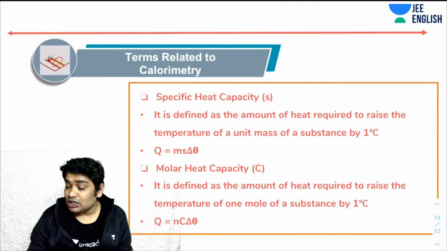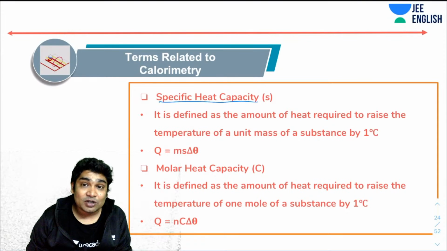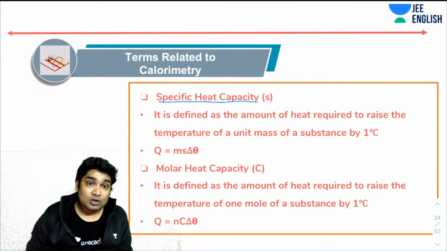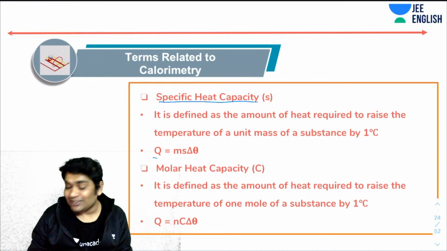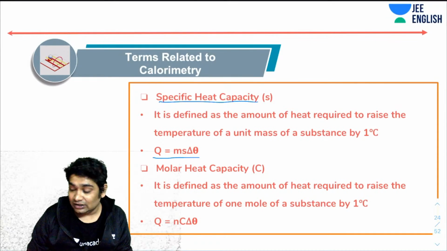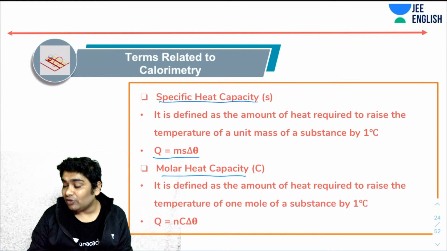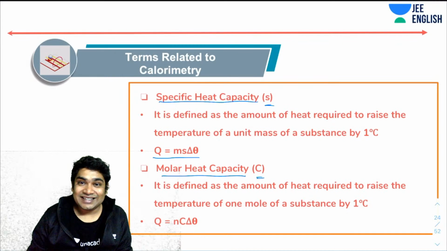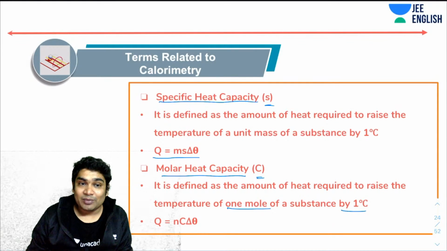Then we talk about specific heat capacity. Specific heat capacity is defined as the amount of heat required to raise the temperature of a unit mass of a substance. So per kg of a substance, if you want to increase the temperature by 1 degree, then the amount of heat required is called the specific heat capacity, and it is related to heat by m s delta theta, where m is the mass, s is the specific heat capacity, and delta theta is the increase in temperature. Then, of course, you have molar heat capacity. The symbol for this is C. Molar heat capacity is defined as the amount of heat required to raise the temperature of 1 mole of a substance by 1 degree. So you should remember that.